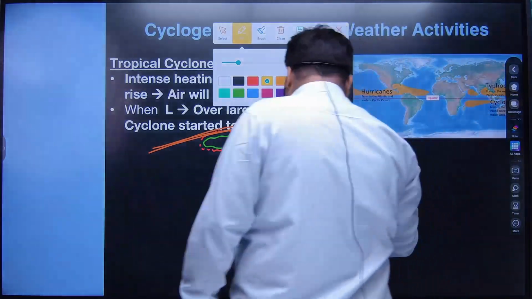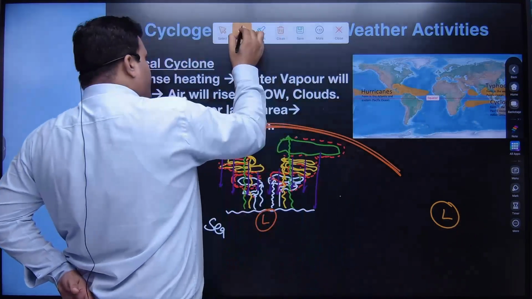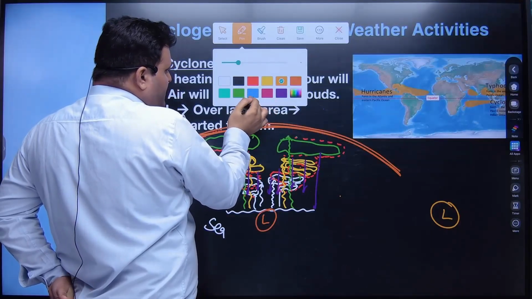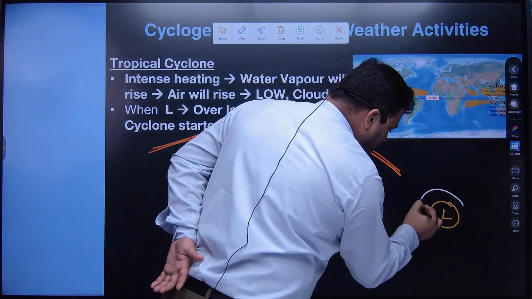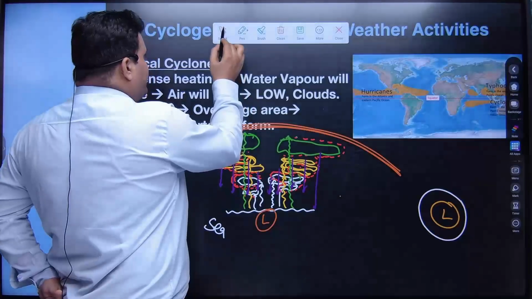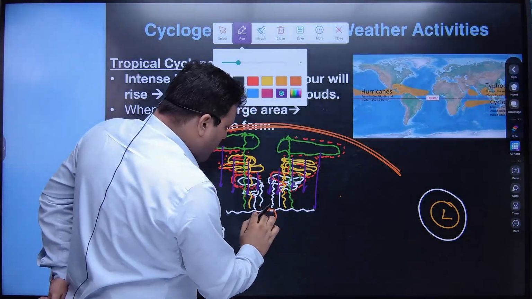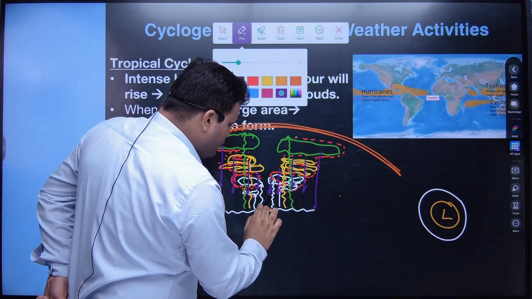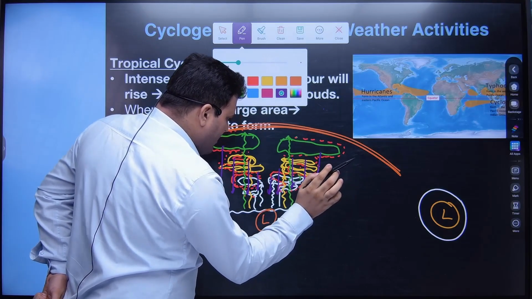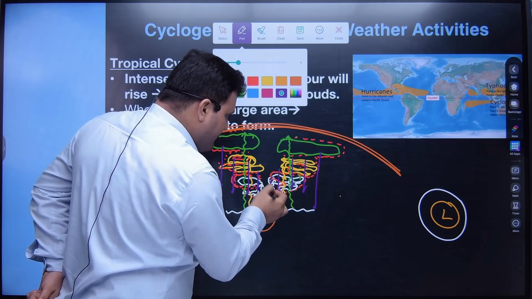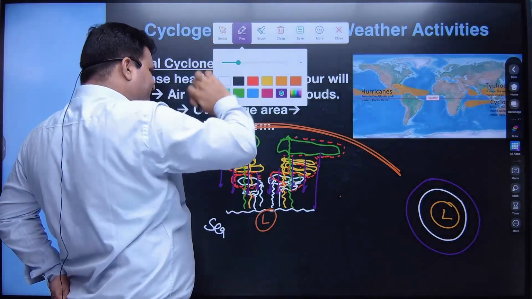So here we'll have a closed isobar system. Here we'll have low pressure. Corresponding to this low pressure, we would have, for example, this white air stream which used to rise, and when it cools, we will have cloud formation. So moisture is moved out from the atmosphere, the air is cool, and now the same air is going to sink. So corresponding to this, we will have a high pressure, for example.